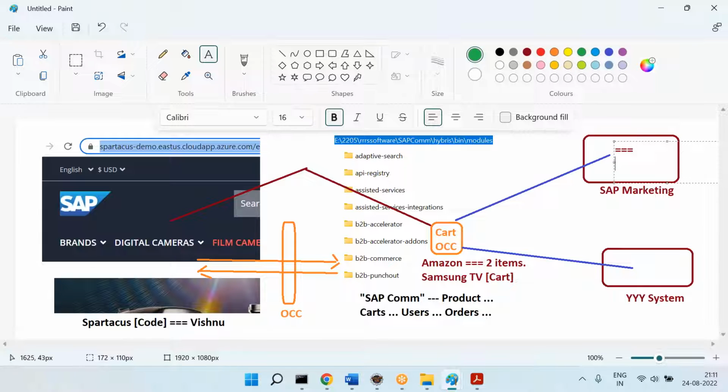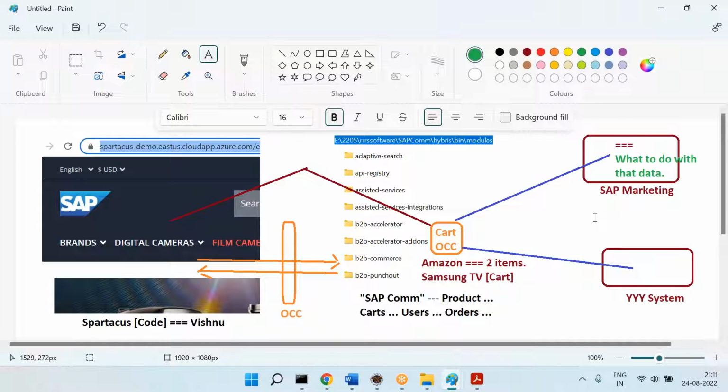In simple words, marketing cloud knows what to do with that data because it's a specialized one for marketing purpose. You only need to give the cart data to them. They know what to do with the cart data. They will define the rules. They will define the workflows. They will define the email generation, all those things. This is the power of the OCC services.